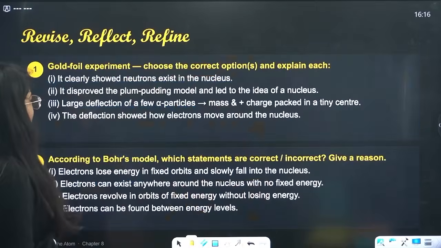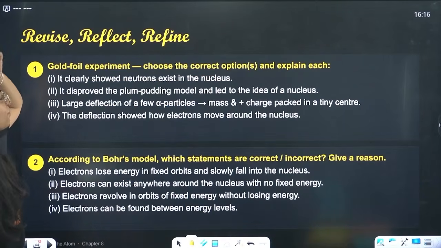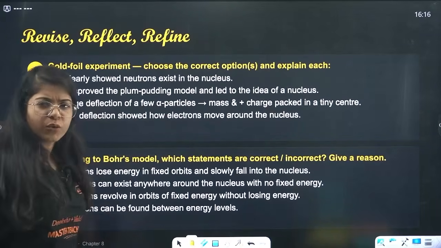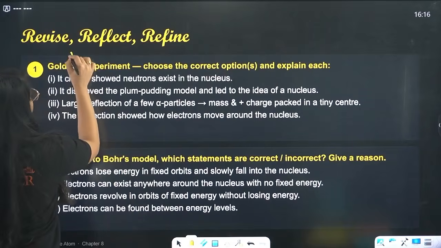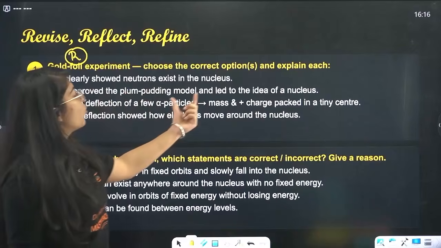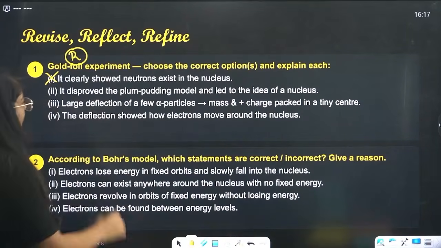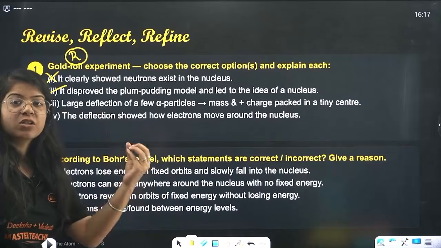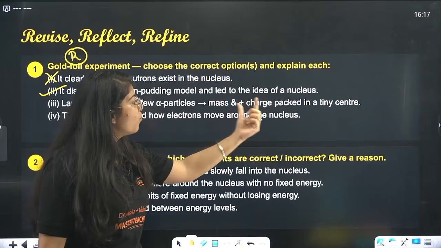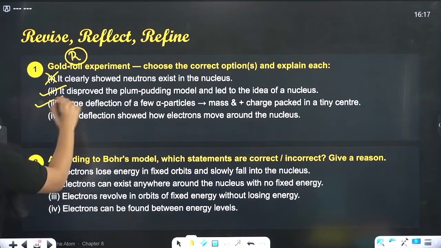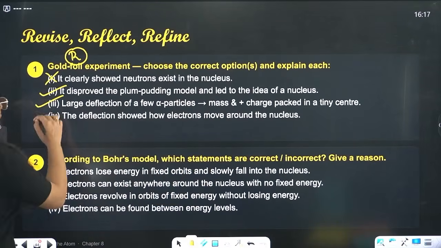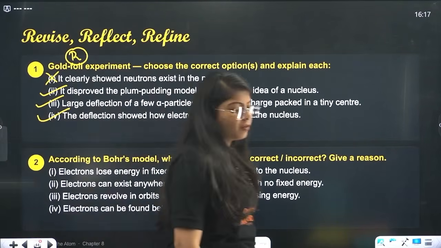Let's do some questions. Okay, now, gold foil experiment, choose the correct option and explain each. It clearly showed neutrons exist in the nucleus. Gold foil, Rutherford. No ma'am, neutron was told by Chadwick. So, this is wrong. It disproved the plum pudding model and led to the idea of nucleus. That is true. That all the mass is concentrated at the center. That was done by gold foil experiment by Rutherford. Large deflection of a few particles, mass and positive charge packed in a tiny center. That is true. The deflection showed how electrons move around nucleus. That is not. That is shown by Bohr. That is actually the limitation of gold foil or Rutherford.